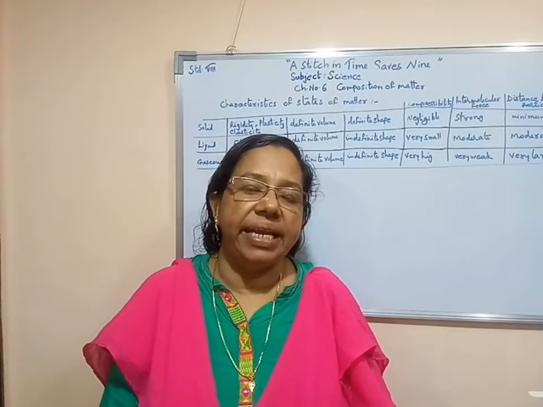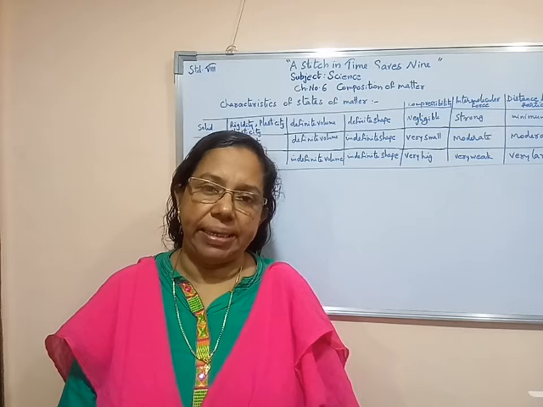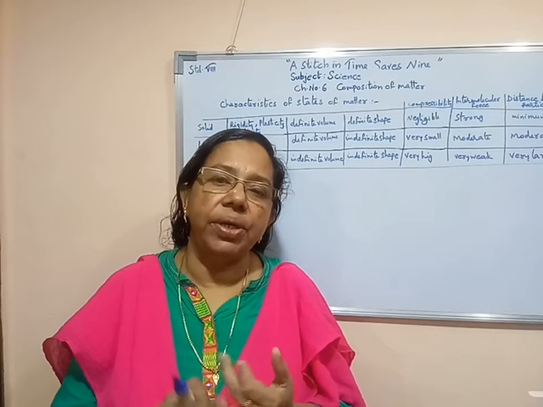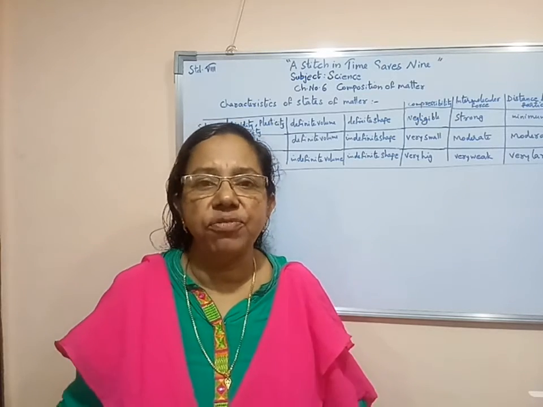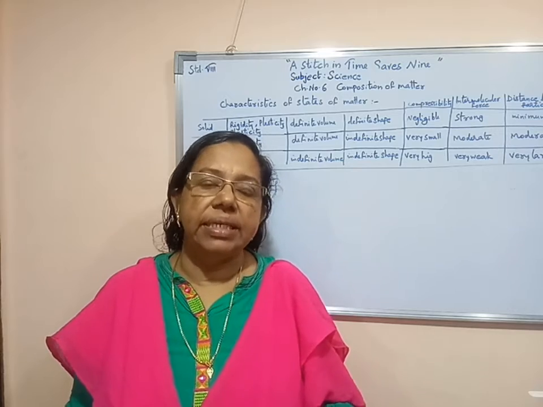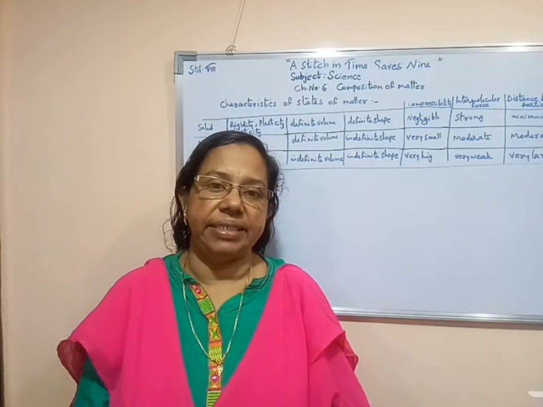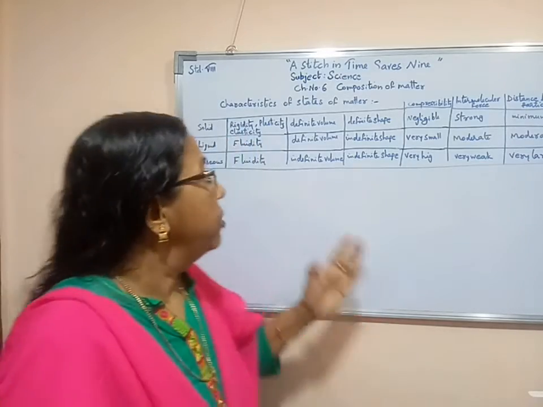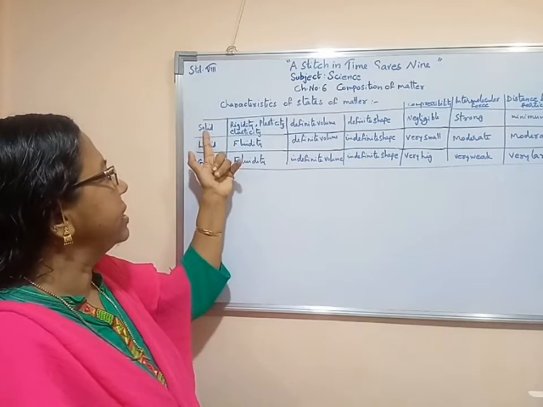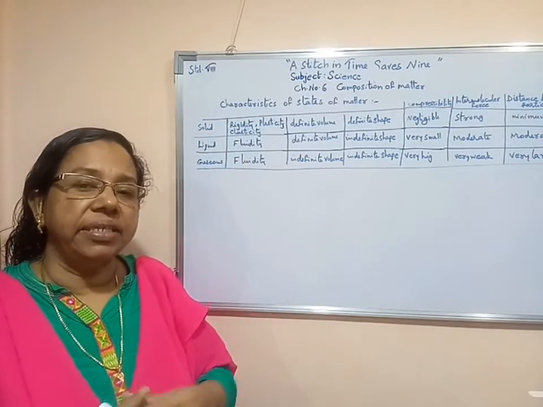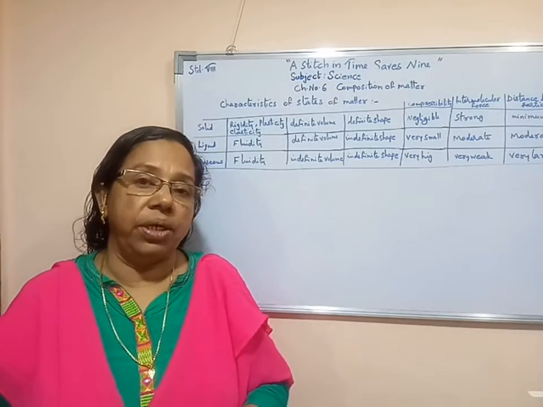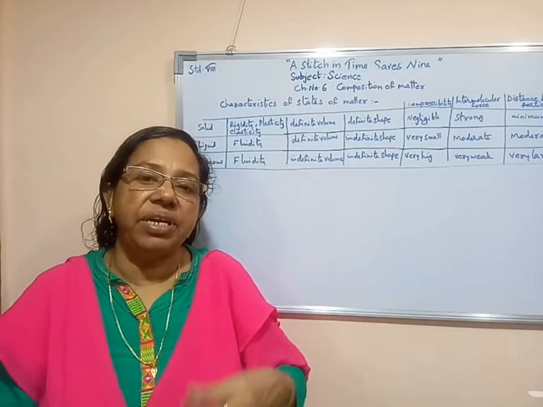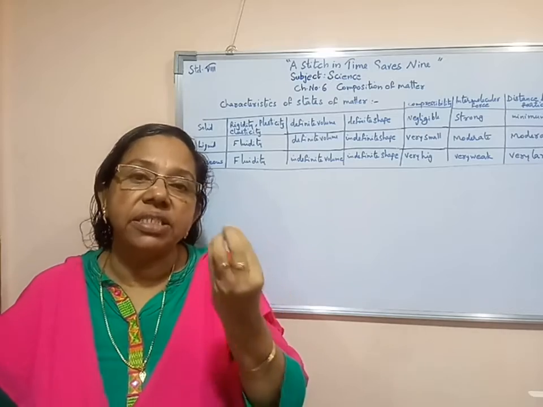Now we will study the characteristics of different states of matter. We have already studied that solid, liquid and gaseous are the different states of matter. In different states, matter shows different characteristics. Let us see which type of characteristics each state shows. First, you see here the solid substance. What characteristics does it show? If it is a solid, we can say stone, ice, like that. Hard substances, wood, all such substances have which property when in the solid state?